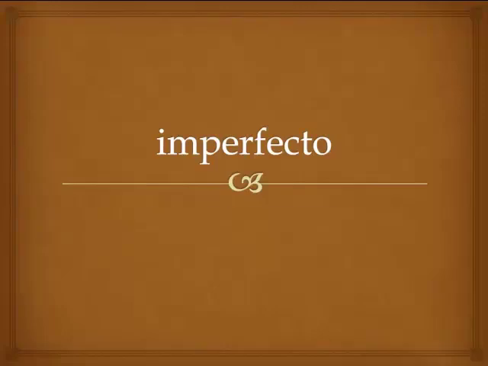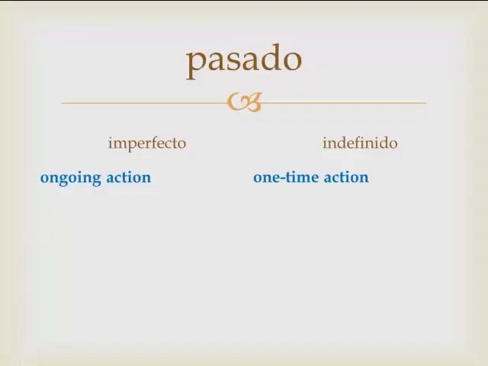The imperfecto, the ongoing past tense. Pasado, again, Spanish has two past tenses, the imperfecto and the indefinido. The imperfecto is an ongoing action or an action that was repeated in the past, whereas the indefinido is a one-time action in the past. When we translate the imperfecto, we're saying I was speaking or I used to speak. And the indefinido, when we get to that, will be I spoke.